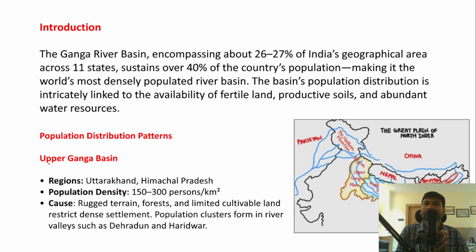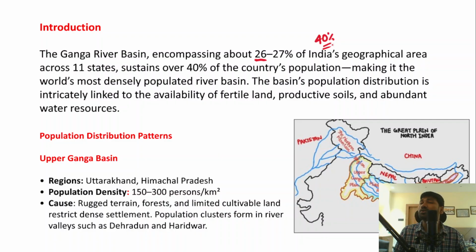You have to mention that the Ganga River Basin encompasses around 26 to 27 percent of India's total geographical area, right? This is a well-known fact. The Ganga River Basin also covers around 11 states, and in fact sustains around 40 percent of India's population as well.